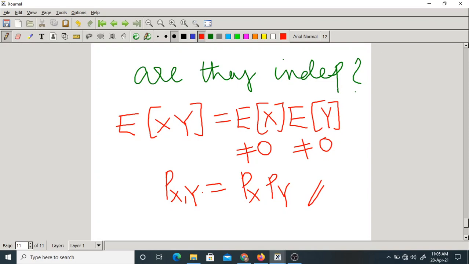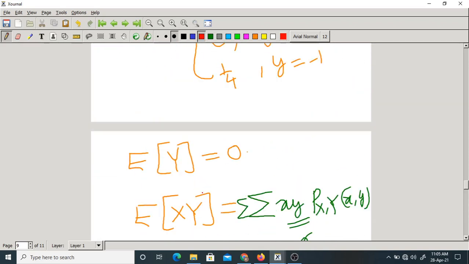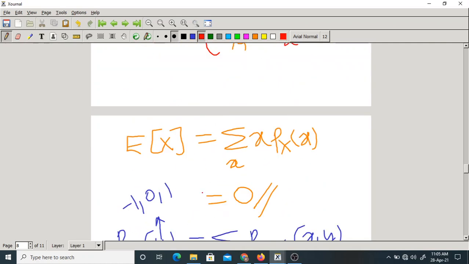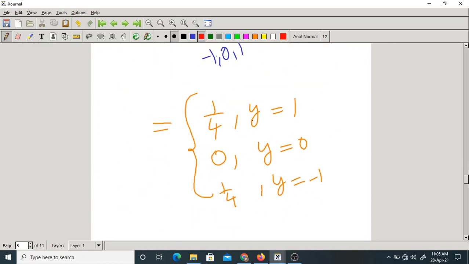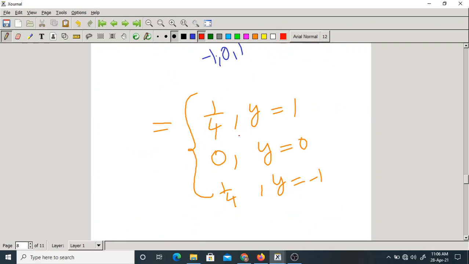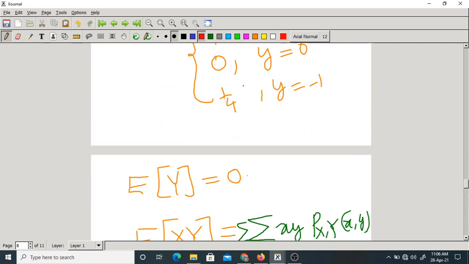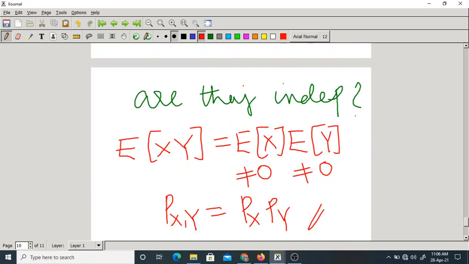Verify with this, because I have derived the PMF of x and the PMF of y, both. You multiply these two. Suppose let me take a simple example, where x equal to 0 and y equal to 1. Multiply these two: x equal to 0, 1 by 2; y equal to 1, 1 by 4. What do you get? 1 by 8. But 1 by 8 is not there. All are 1 by 4 only.